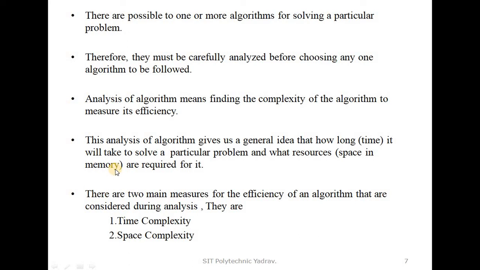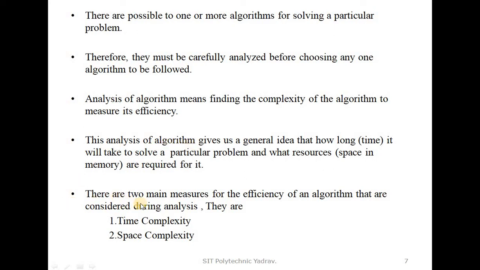Whenever we run any program, the variables or values are stored in memory, so that space is required. So the analysis of algorithms is calculated using time and space. Time means how much time is required for that particular problem, and space means how much memory is required for the variables or values stored in a program.